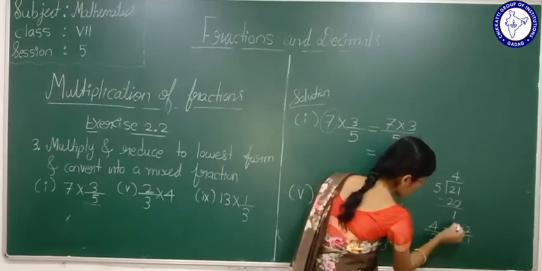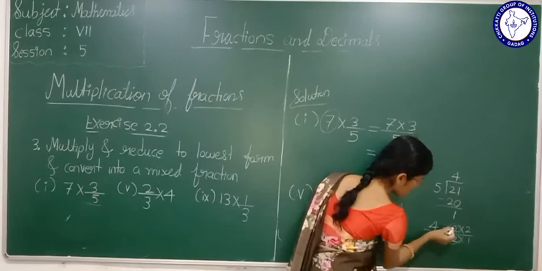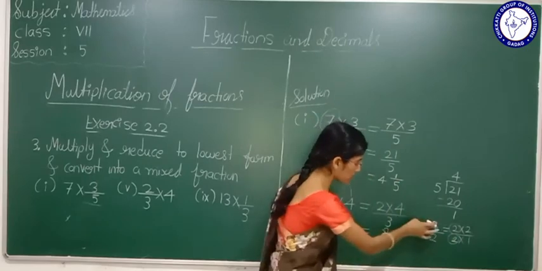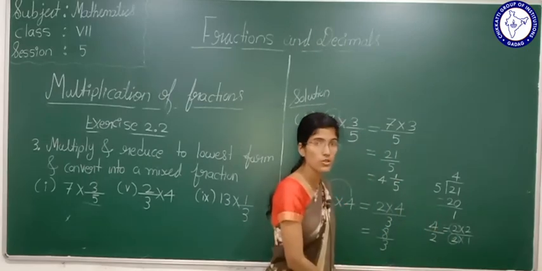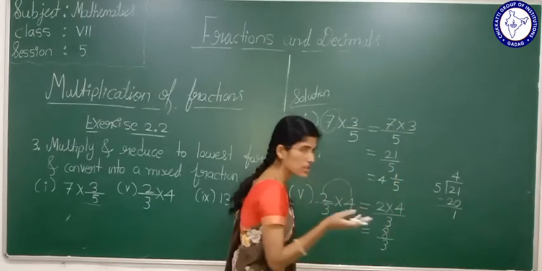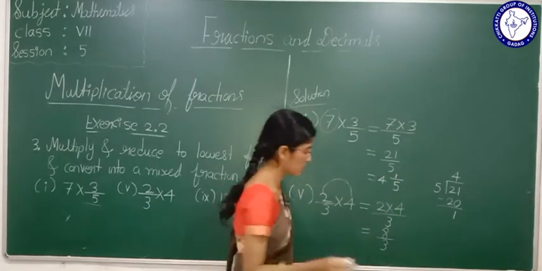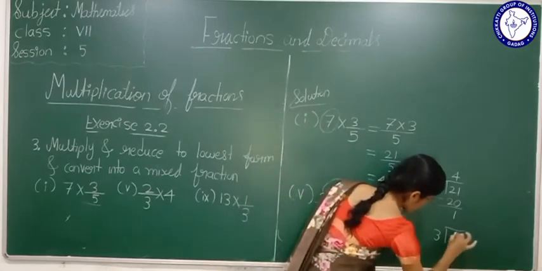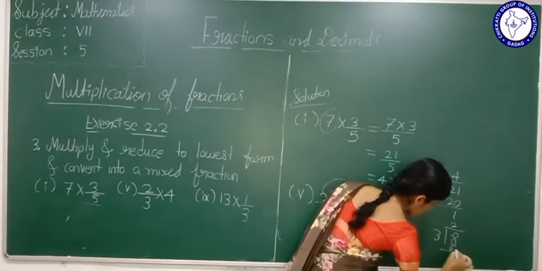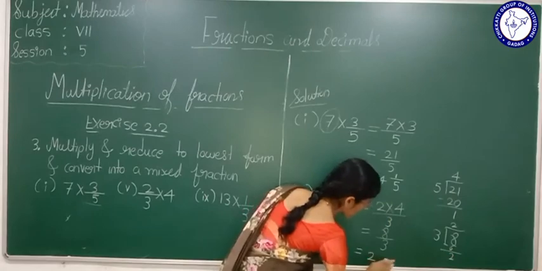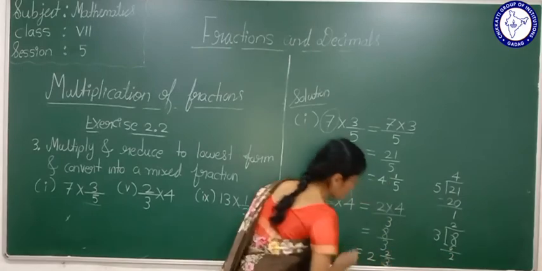Now see here, in both cases 2 is common, no? Yes or no? Such a thing should not happen. 8 and 3 do not have any common factor. Okay, now you convert into a mixed fraction. 3 2s are 6. 8 minus 6 is 2. That is 2 integer 2 by 3.